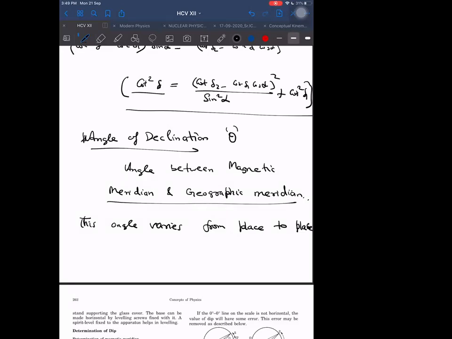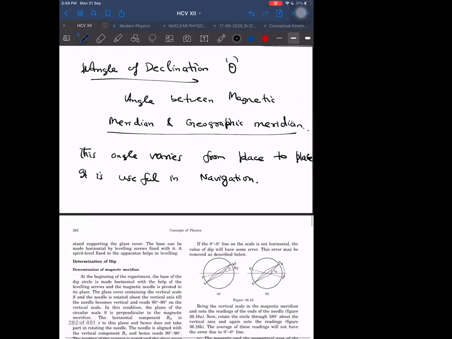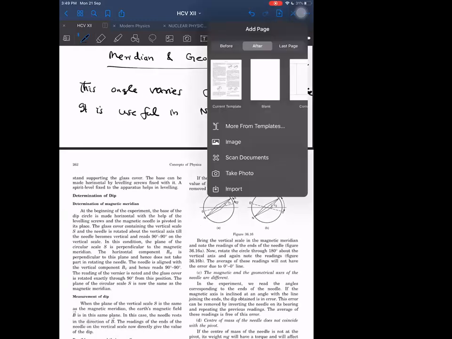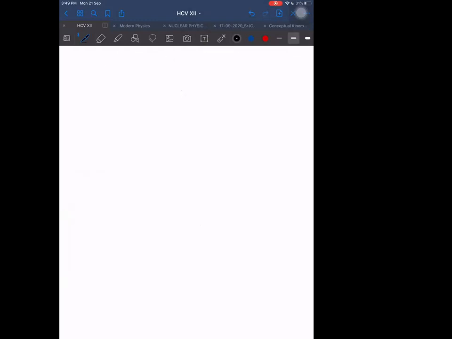And it is useful in navigation. Why is it useful in navigation? I told you, I want to go to east. How can I go to east? I know one thing, that if I have the north-south direction known to me, then east will be perpendicular, and when I'm facing towards north, east will come towards my right side.